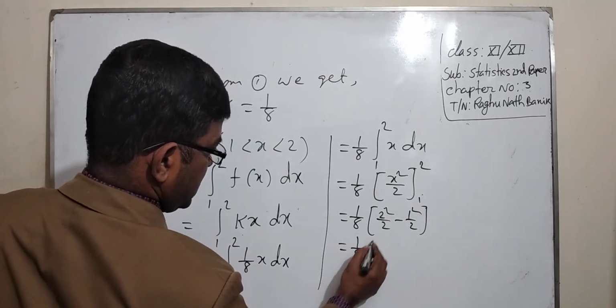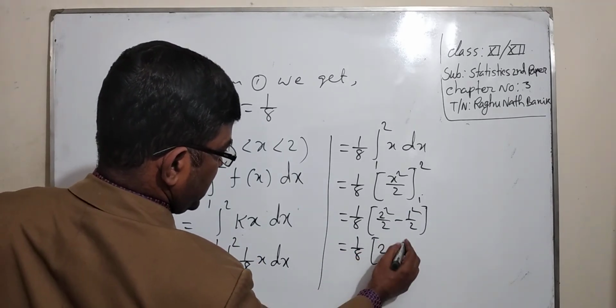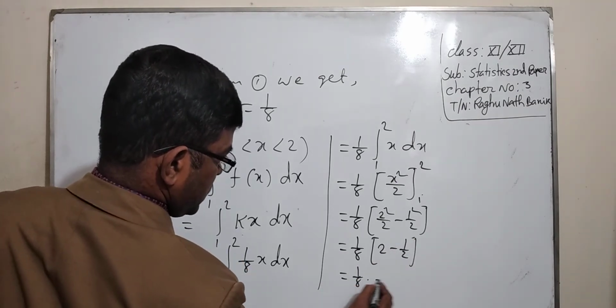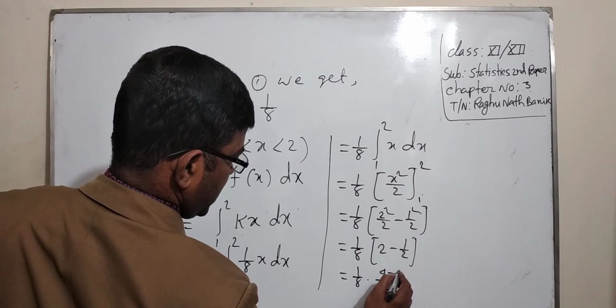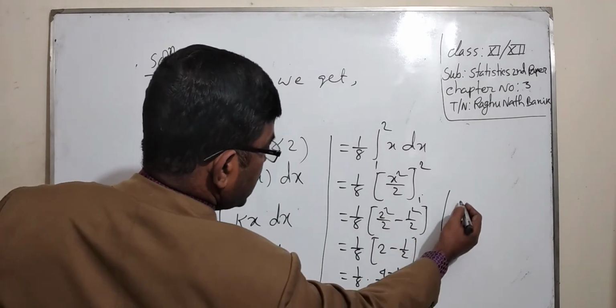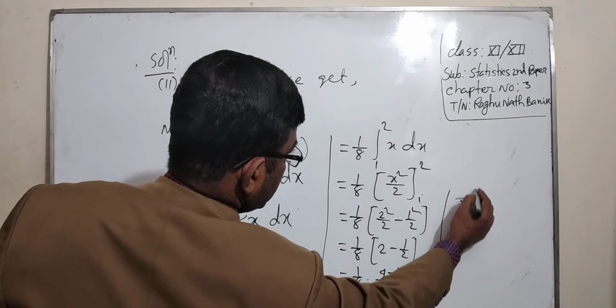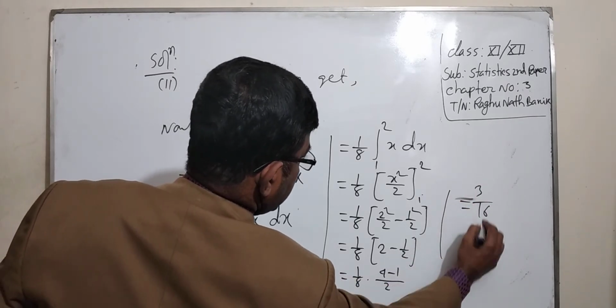We write 2 minus half, equal to 1 by 8 into (4 minus 1) by 2, or equal to 3 by 16. That's the answer.